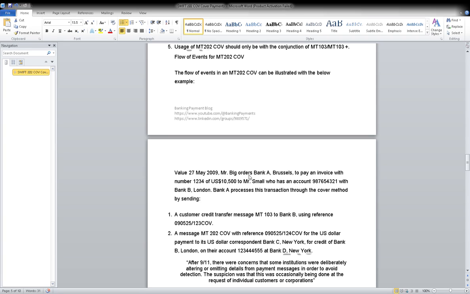Mandatory are the transaction reference number, the related reference number, and 25A, account identification. This is a new field; 25A is introduced here.